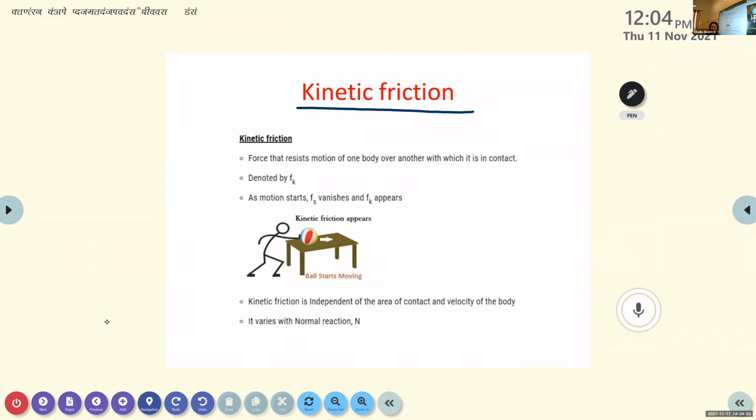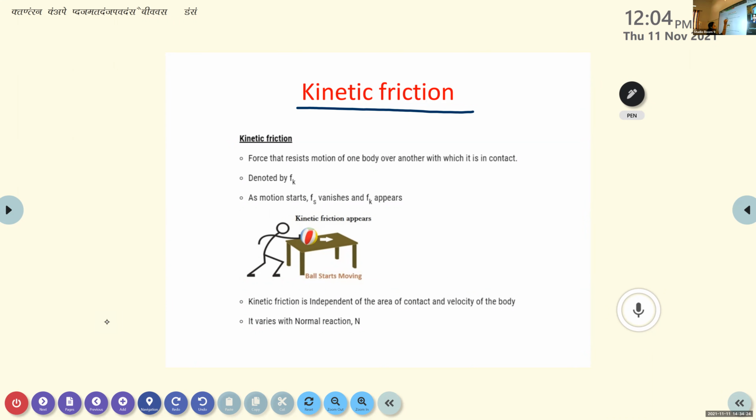But if you apply an external force greater than the limiting friction, the object starts to move. If the object starts its motion, static friction vanishes and kinetic friction appears. So these are the three characteristics of kinetic friction.